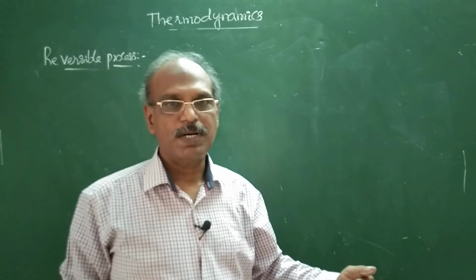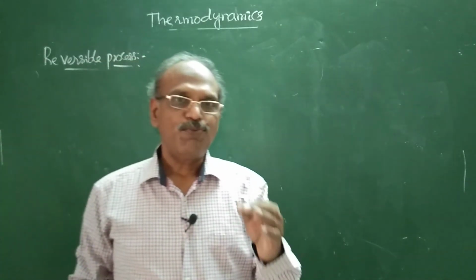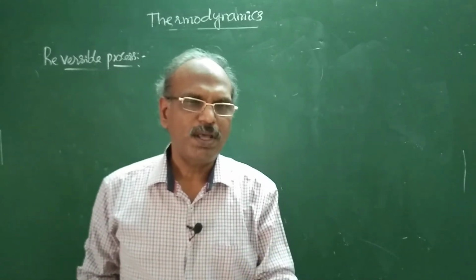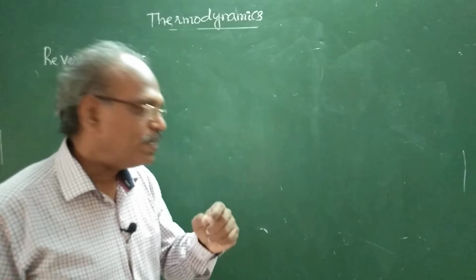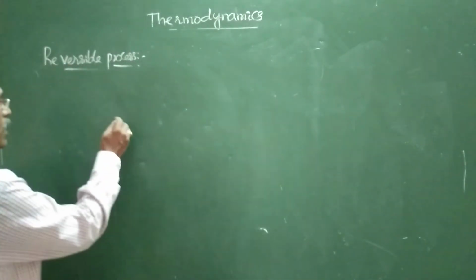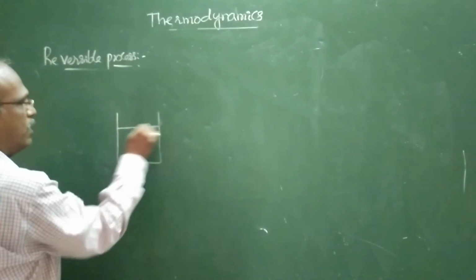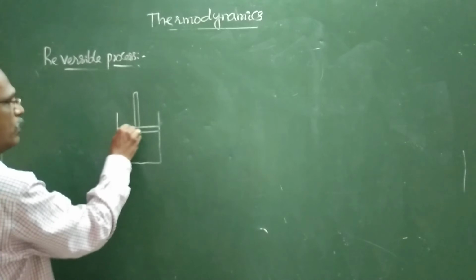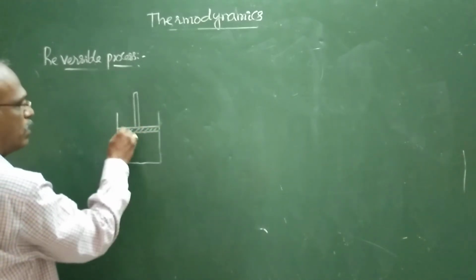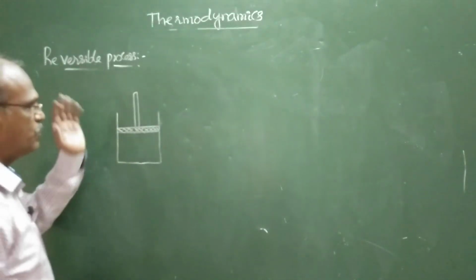For that purpose, it has to be done in infinitesimally small steps. To understand this, let's take this illustration. Consider a gas present in a vessel fitted with a movable piston.